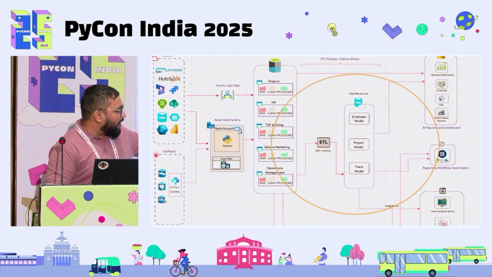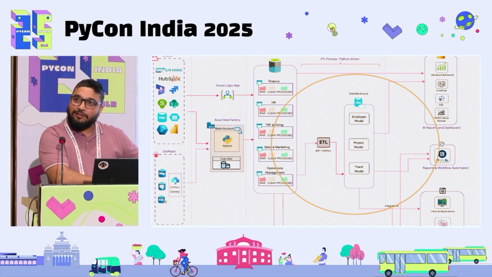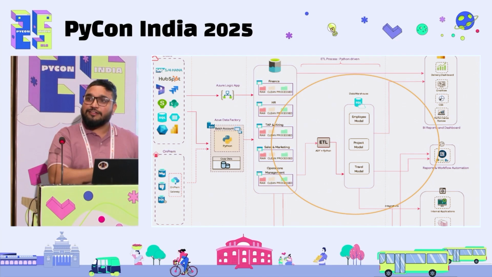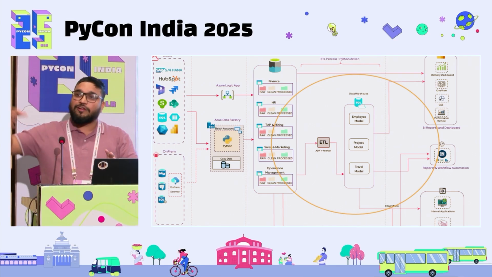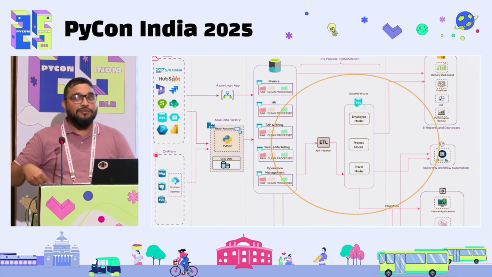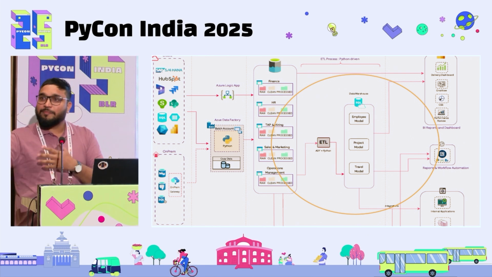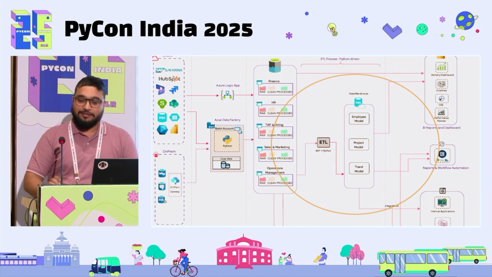You have an employee model, you have a project model, you have a travel model, and not only this, you can create n number of models. You can have a data mart sitting on top of your warehouse, on top of the lake, or you can create these models directly in Power BI or Tableau as a semantic model. Simple.